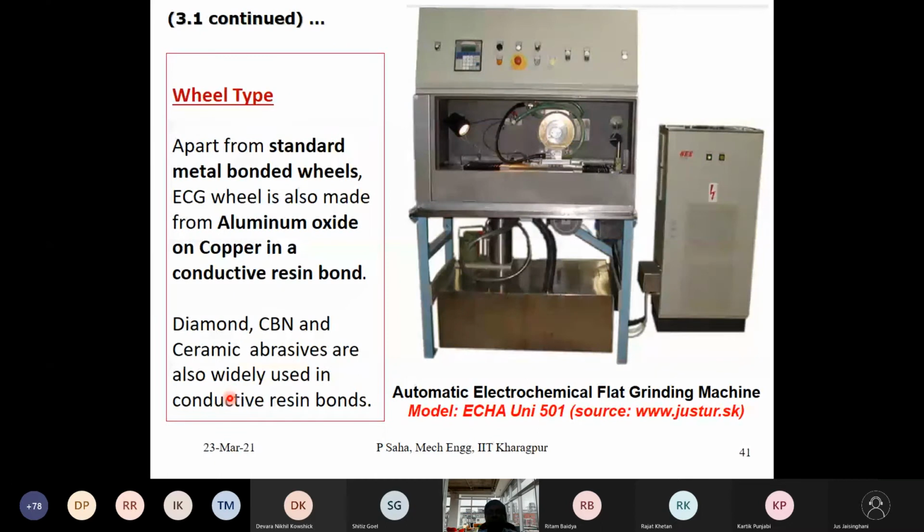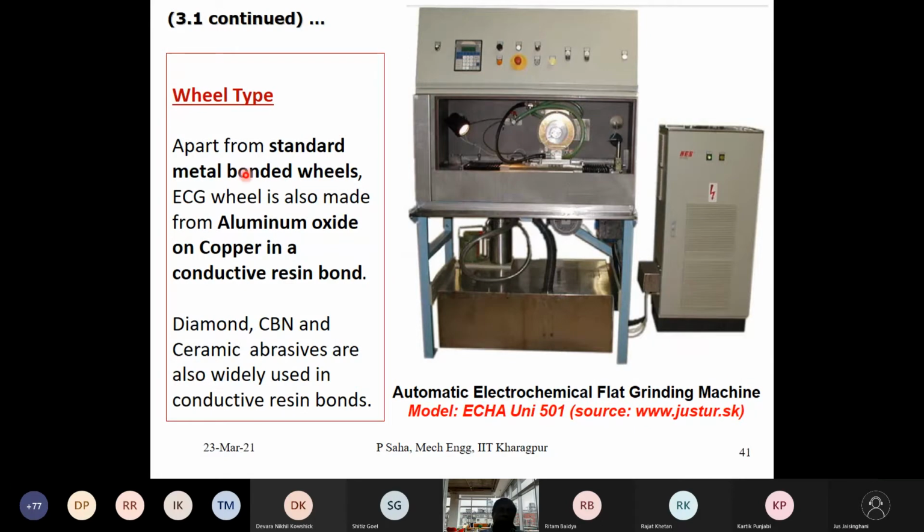So this is a very simple machine, but there are much bigger, more complex machines. This has been taken from this source. Here you see the job holding device, on which the job is mounted, and on the top surface we want to grind. And you see the metallic disc is this one, on which the abrasive particles are embedded.